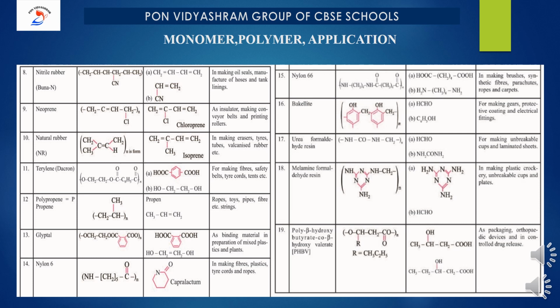The last one is PHBV. Again, it is considered to be a very important one. Please note: 3-hydroxybutanoic acid along with 3-hydroxypentanoic acid. These two are the monomer units.